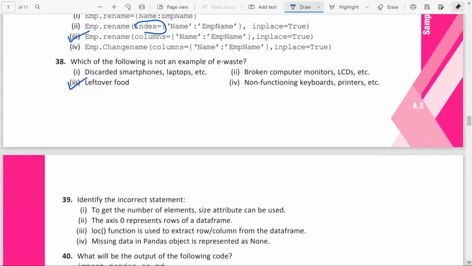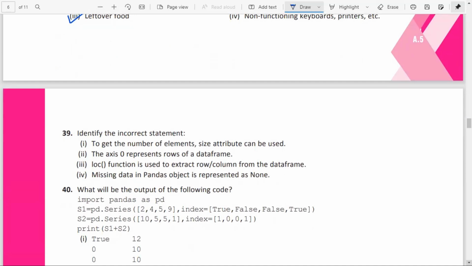Question number 39. Identify the incorrect statement. To get the number of elements, the size attribute can be used. That is true. The axis rows represents rows of the data frame. That is also true. The loc function is used to extract a row or column from the data frame. Missing data in a pandas object is represented as None. So option 4 is the answer to the question.